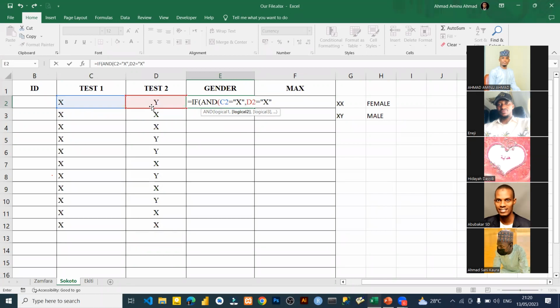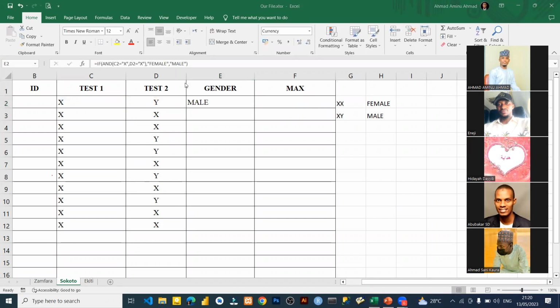Because we want to return the value for what? For the female. That is, if it is XX, comma, that is the value if true now. Then you put comma. You close the bracket, then you put comma. Then you are going to write what you want to return. Then I'm going to say female. Then otherwise, that is the value if it is false. Otherwise, I'm going to return male. Then I will close my bracket and I will press enter.